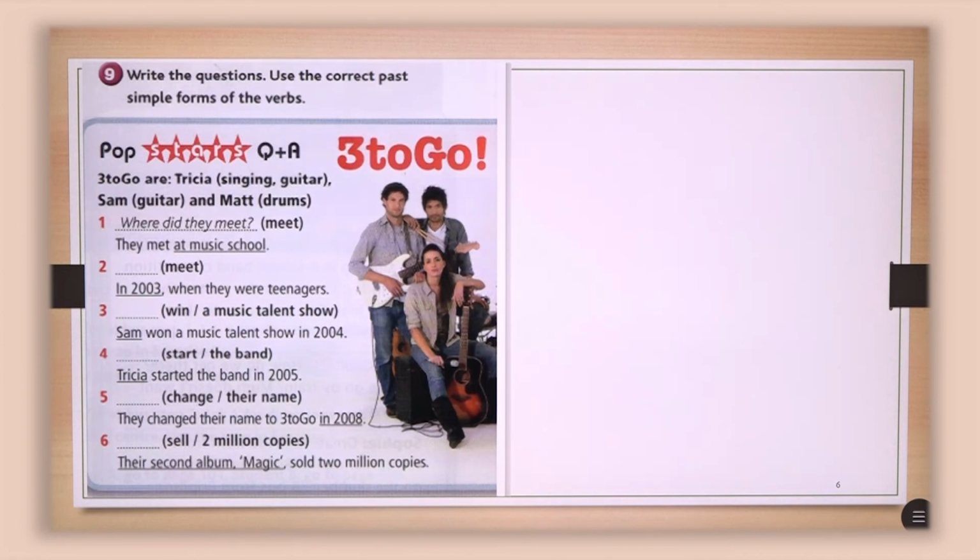Here we have another band, which is 3 to Go. It's a pop band. What you're going to do there is make the questions and also use the correct past simple forms of the verbs. So you have there the bold words, for which you are going to make questions and the answers. I will give you some time. Actually, we do have the answers. You have the answers underlined. So always, when the answer is underlined, you make the question for that answer. Okay, try to do it.